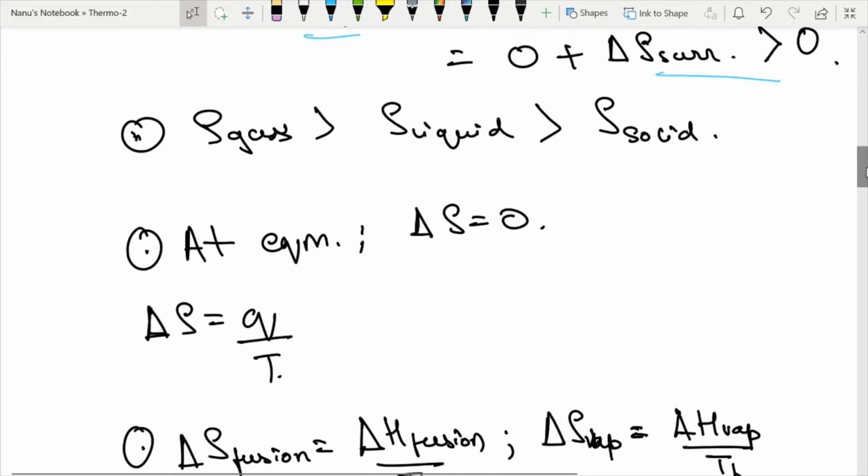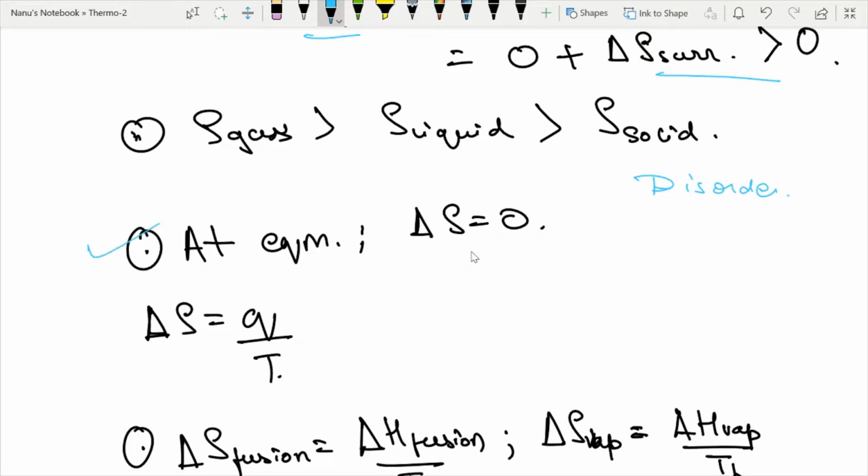So which is more, the entropy for the gas, liquid, or solid? As we know, entropy in its physical significance corresponds to chaos or disorder. So if you consider the same substance, the entropy value for the gas will be more than it is for the liquid state of that substance, and the liquid will be more than it is for the solid state of that substance.